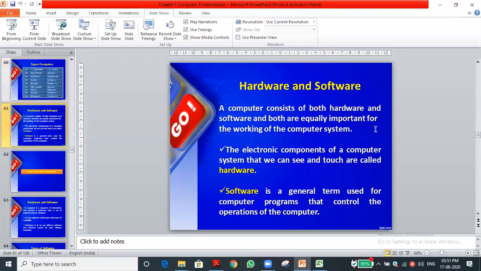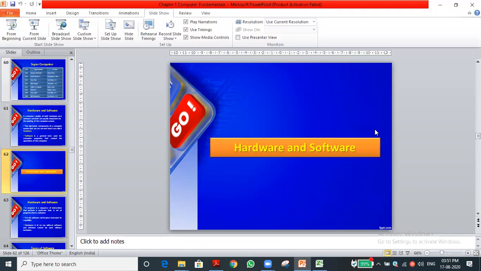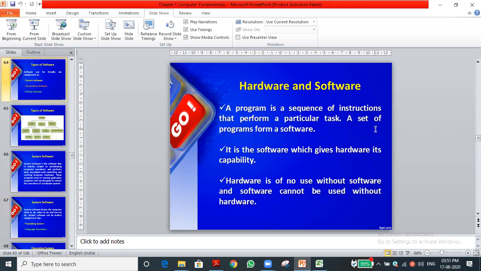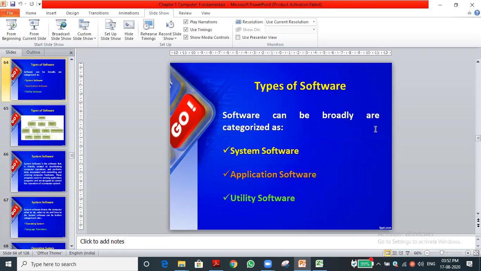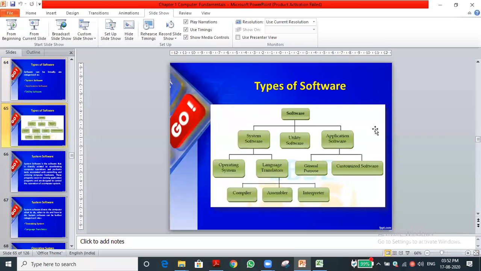Hardware and software we discussed. What is hardware? The physical component of the computer is called hardware. Software means it is an intangible form. It is a set of instructions, called software. Again, we discussed the software classifications. Software is classified into system, application, and utility software. This will be discussed now.